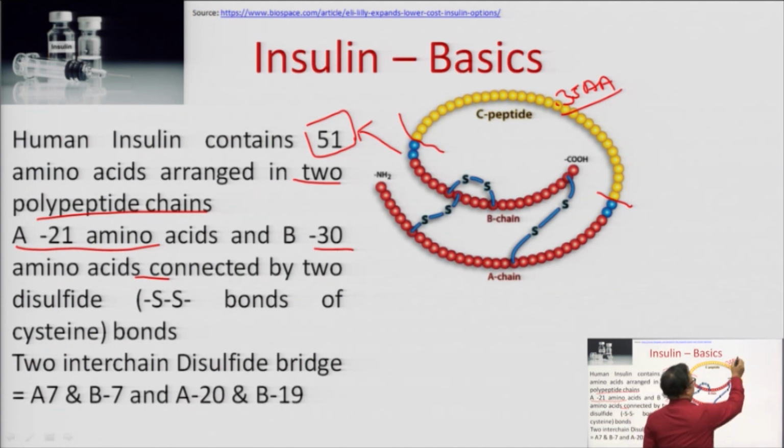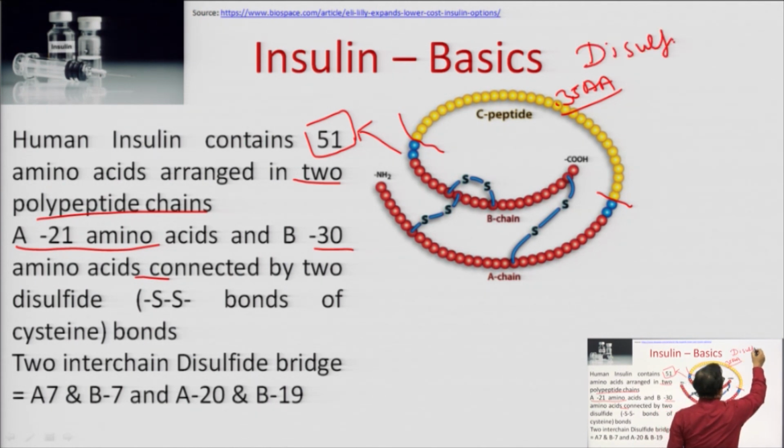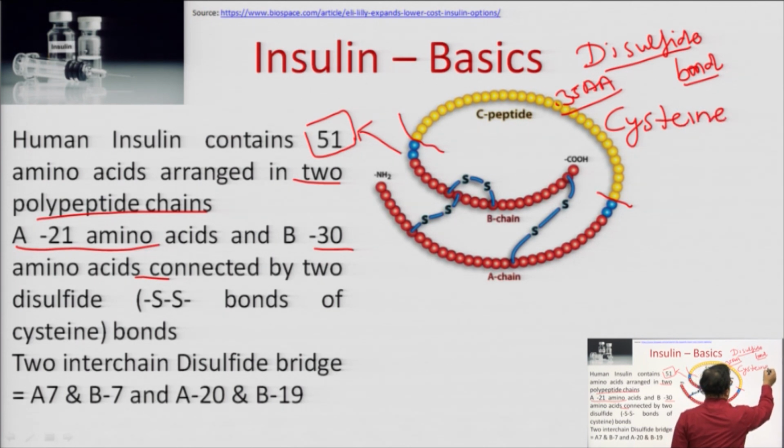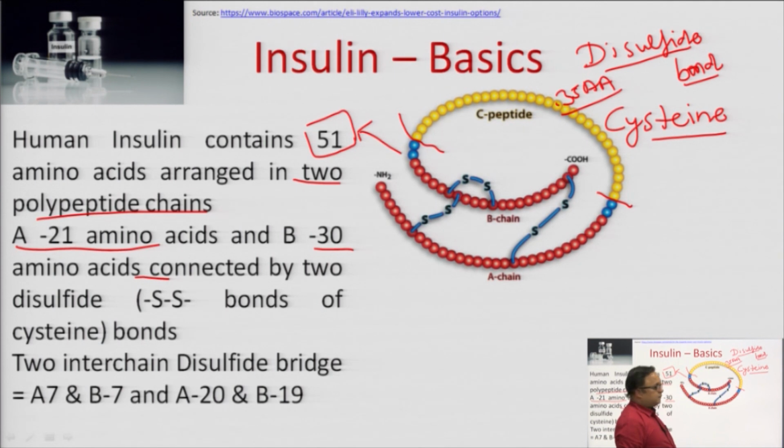Now, let me explain the connectivity of these 2 chains. These 2 chains are connected through disulfide bonds. Here is the question, which amino acid is involved in this disulfide bond? The amino acid that is taking part is cysteine, because cysteine is a sulfur containing amino acid.